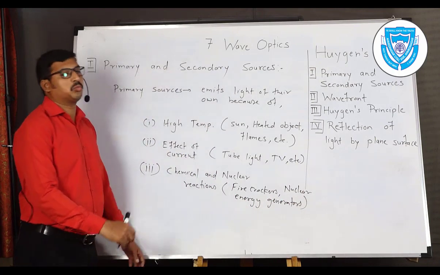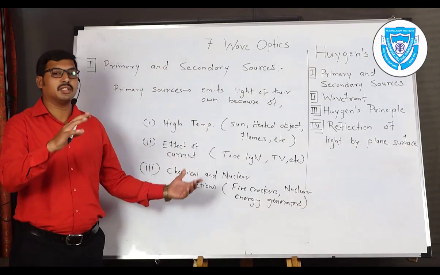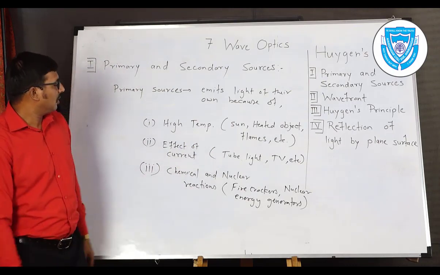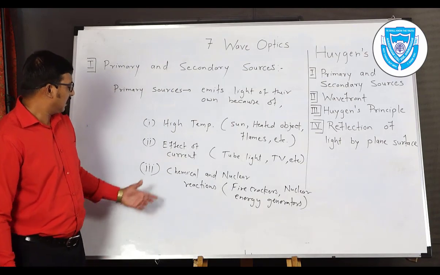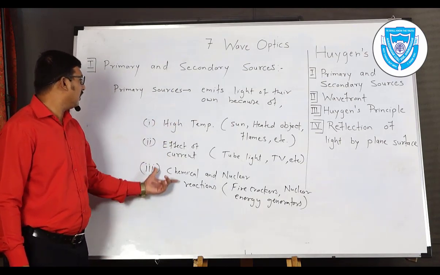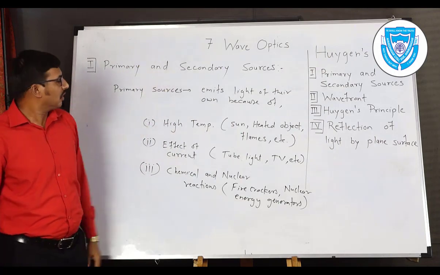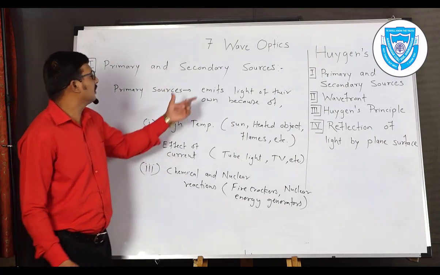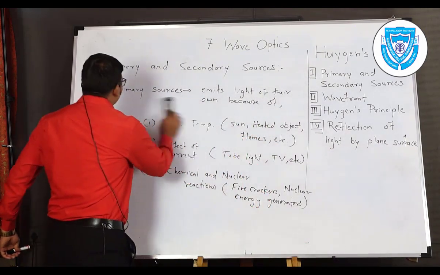In these chemical and nuclear reactions, light is produced and emitted from those sources, and all these three categories come under primary sources. Now we have the second type, called secondary sources.